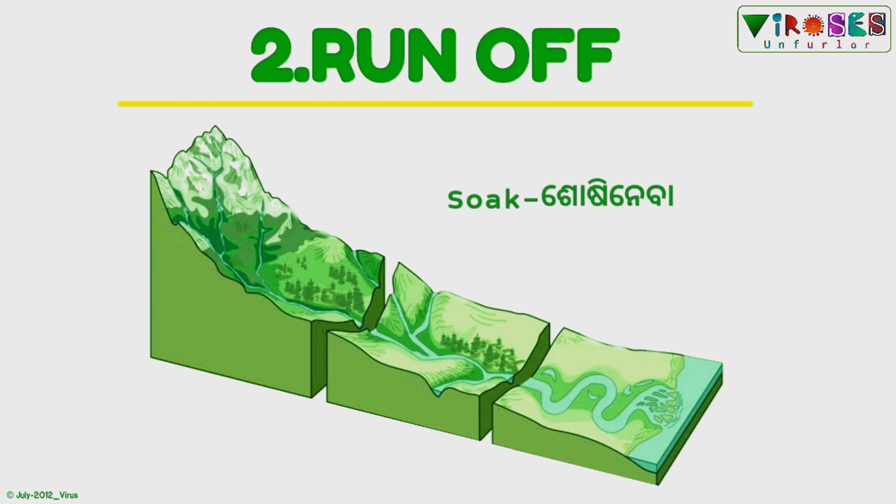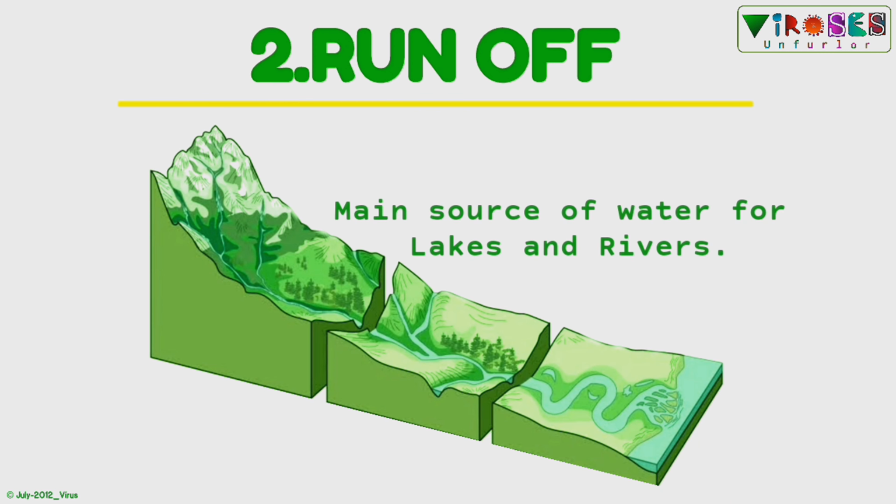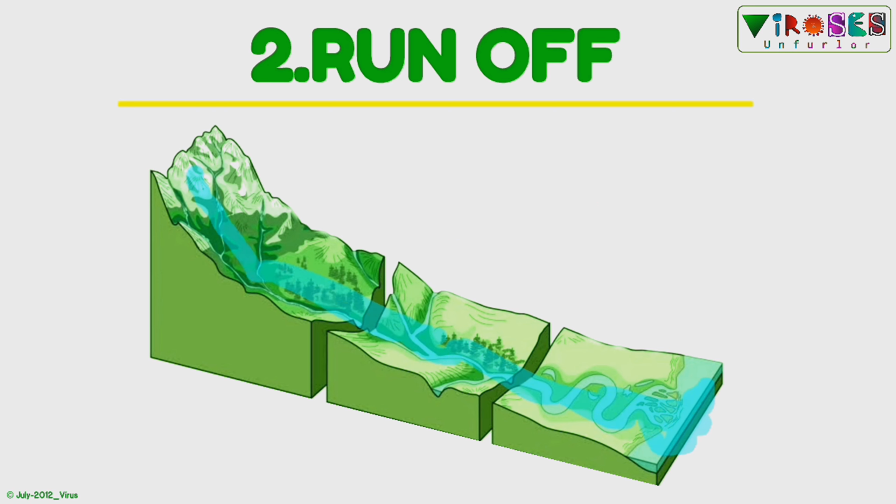Runoff. Some of the rainfall is soaked into the soil and excess water flows over the land surface along the natural slope of the area. Runoff is the main source of water for lakes and rivers, which ultimately drain into the sea. The flowing water acts as an agent of soil erosion and weathering of the underlying rock. Excessive runoff during the rainy season causes floods in many parts of the country.